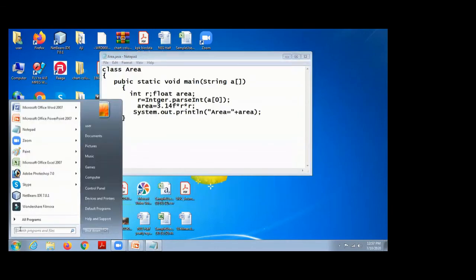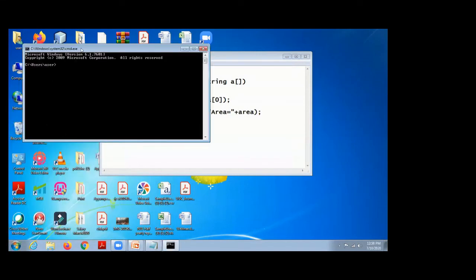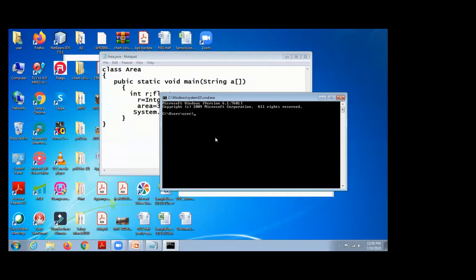Then I open the command prompt. The program is in D drive, Java training. So I compile this program, javac Area.java. Here, javac is not recognized as an internal or external command.